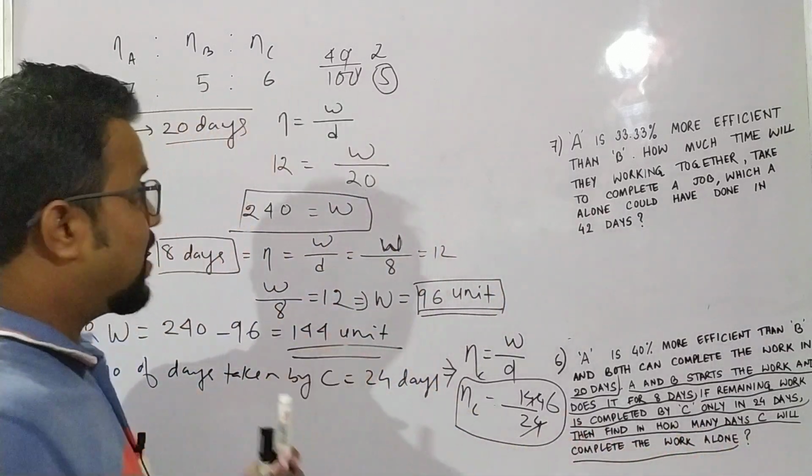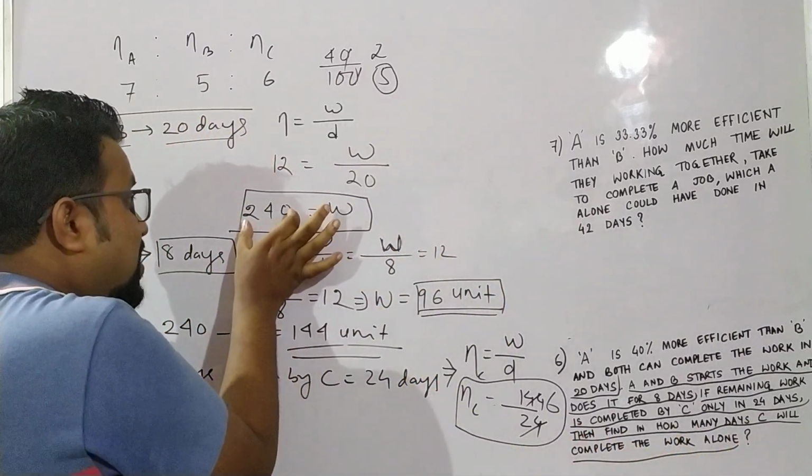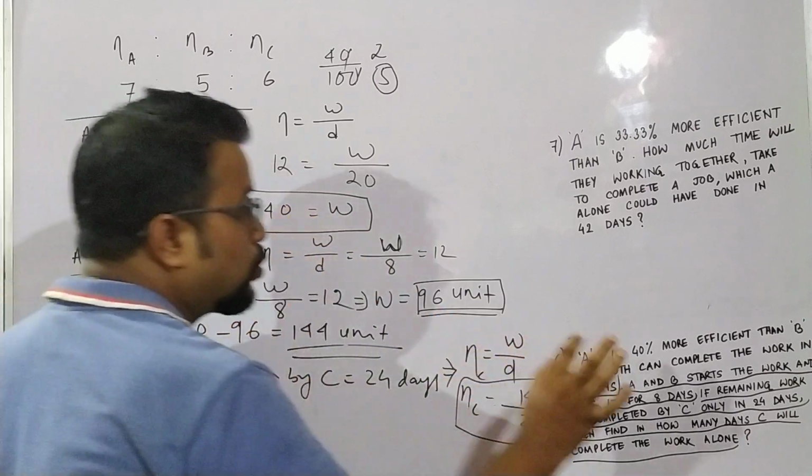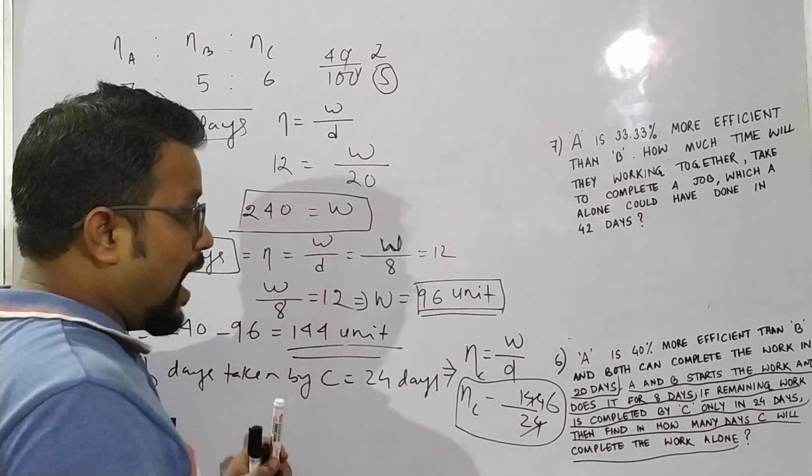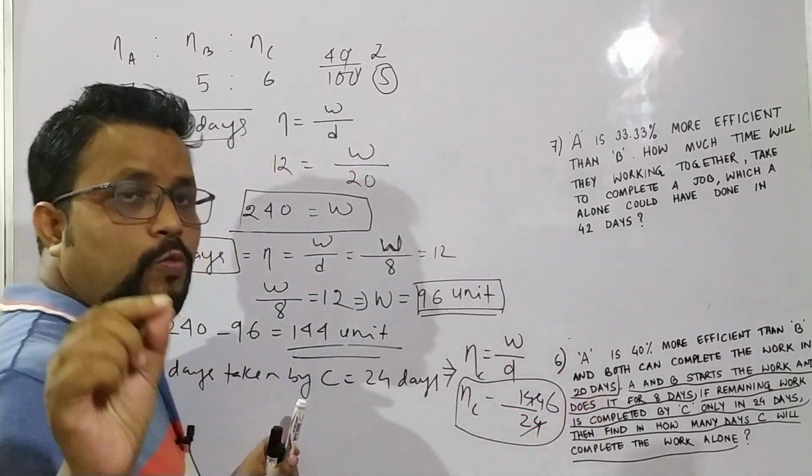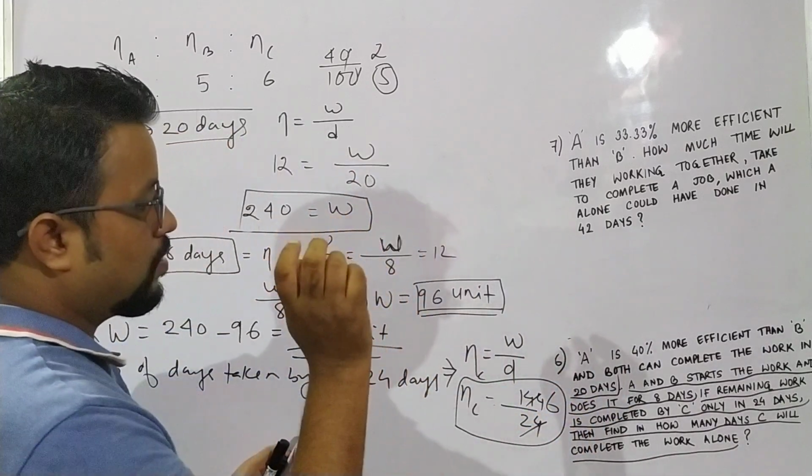What do you mean by this? In order to do these 240 units, how many days will be taken by C?